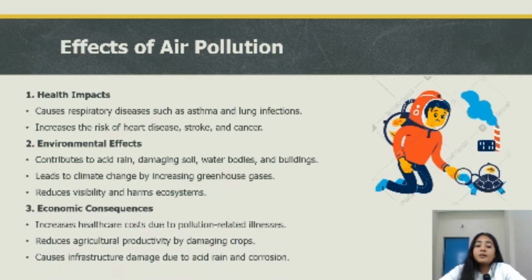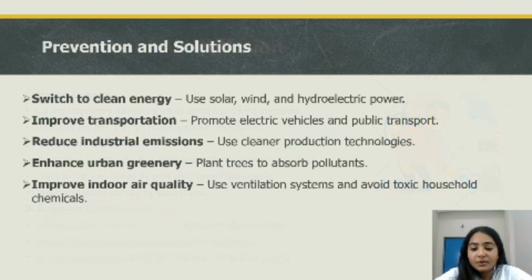Next is economic consequences. It increases healthcare costs due to pollution-related illnesses, then reduces agricultural productivity by damaging crops due to acid rain or polluted water bodies, then causes infrastructure damage due to acid rain and corrosion. The best example here is the Taj Mahal in Agra, which is yellowing due to acid rain.